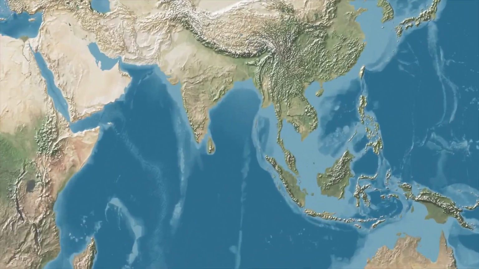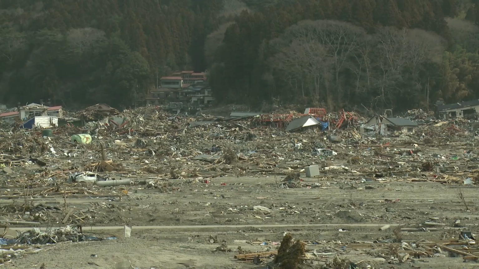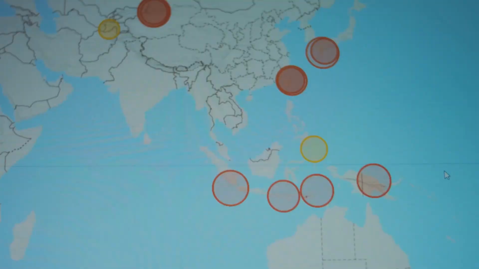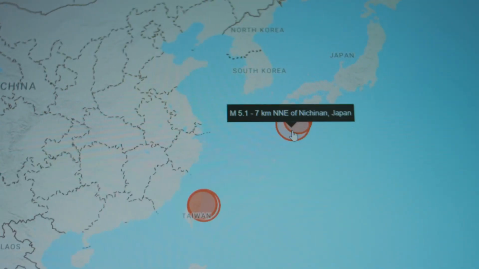Globally, the deadliest earthquakes are usually megathrust earthquakes, not necessarily because of the shaking itself, but because of the tsunamis they generate. The 2004 Indian Ocean earthquake killed approximately 230,000 people across multiple countries. The 2011 Japan earthquake caused around 20,000 deaths, many of them from the tsunami that followed.